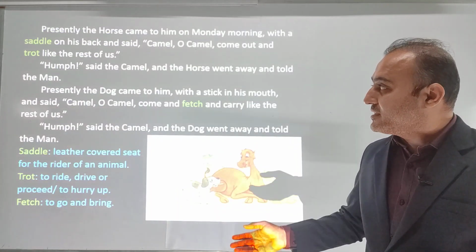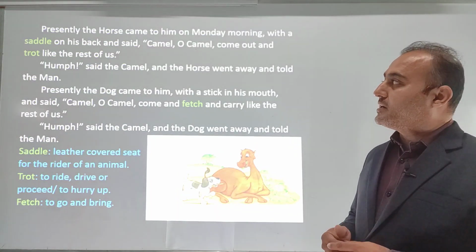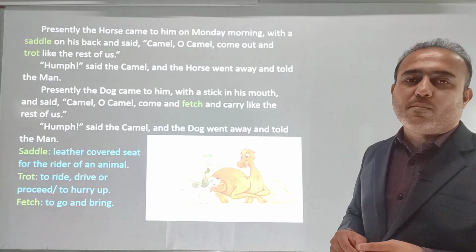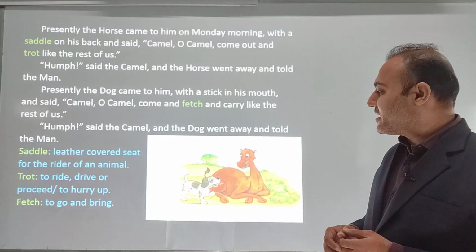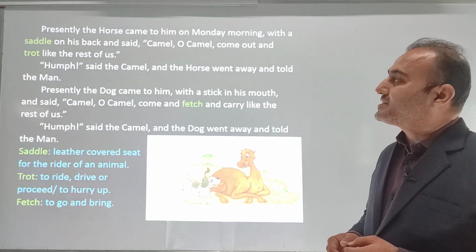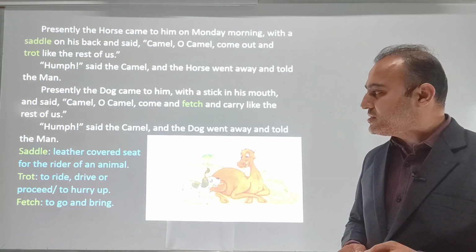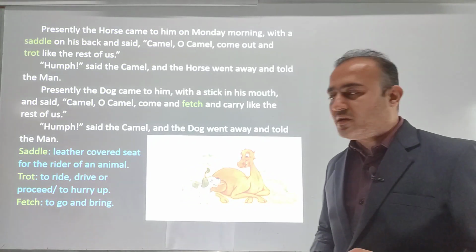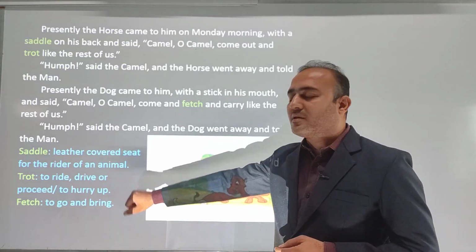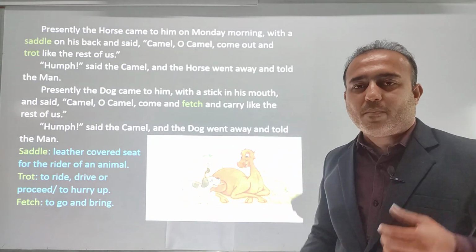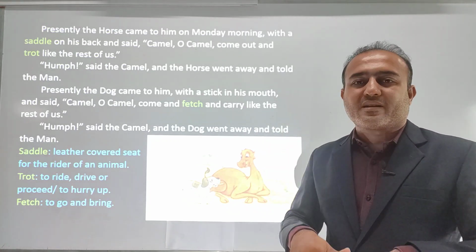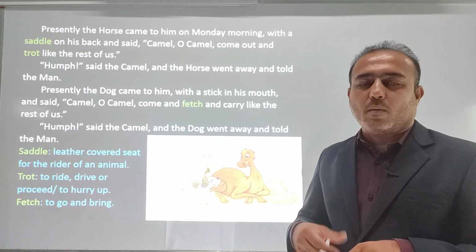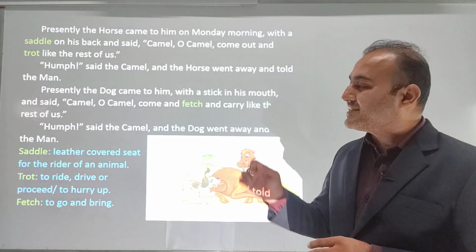Next paragraph. Presently the horse came to him on Monday morning. As I told you in the summary, on Monday morning the horse came to him with a saddle on his back. What is the meaning of saddle? Usually there is a leather cover seat for the rider of an animal. On the back of a horse you find something made of leather where the rider sits, and that is known as saddle.